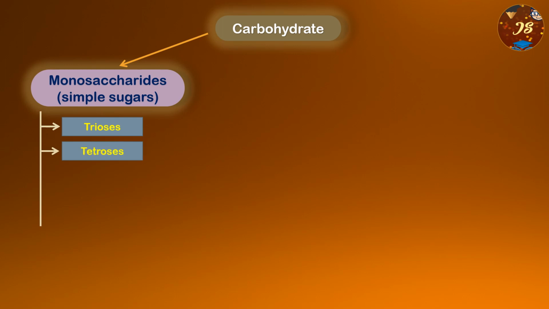Next come tetroses. Now these tetroses, erythrose and erythrulose, these two are the examples. Next comes the pentoses. So from the name you can understand that 5 carbon molecules are there. In tetrose 4 carbon molecules are there. In triose 3 carbon molecules are there. So what are the examples of pentoses? Ribose and xylulose.